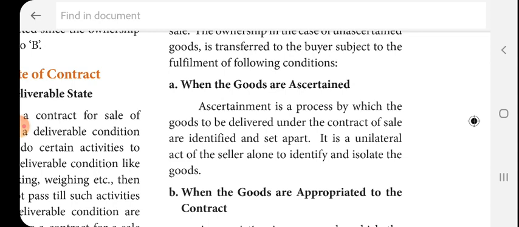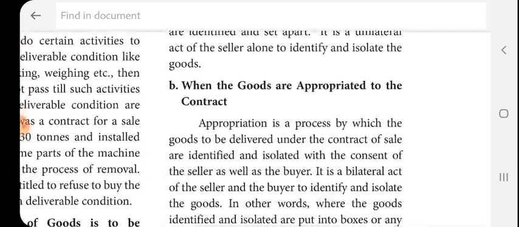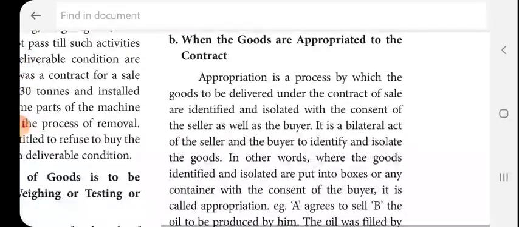It is a unilateral act of the seller alone. When the goods are appropriated to the contract: appropriation is a process by which the goods to be delivered under the contract of sale are identified and isolated with the consent of the seller as well as the buyer.